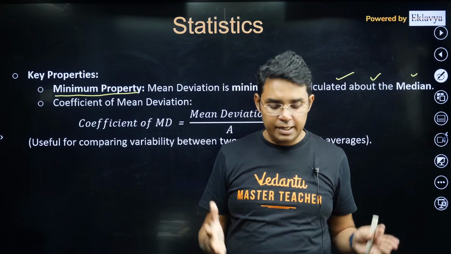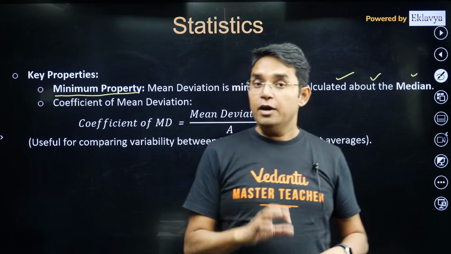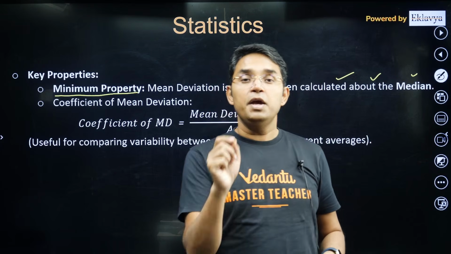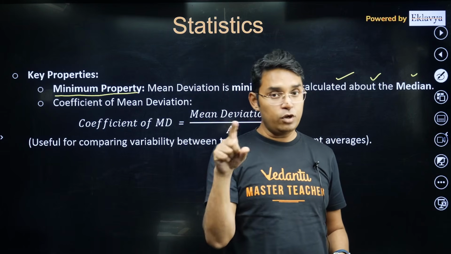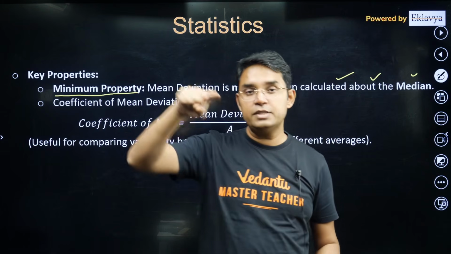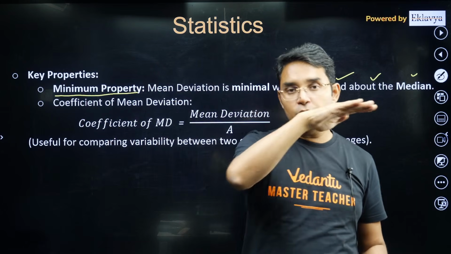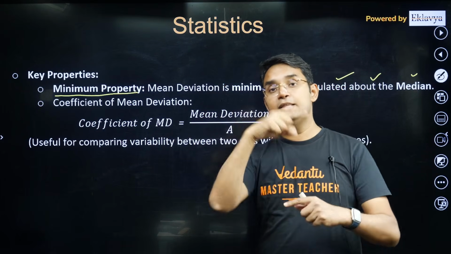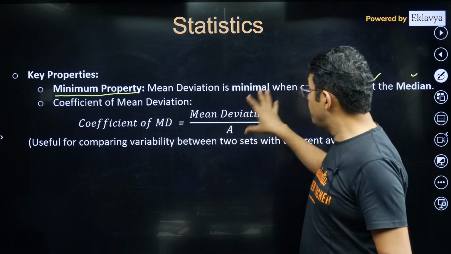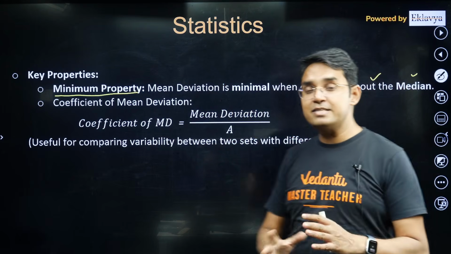What is the reason for that? The reason is the same which I explained to you in the minimum area concept in my previous session. If you remember, I told you if there is a function that is strictly increasing, and we want to know the minimum area. So this is a similar thing. Please try to connect with that. You will definitely be able to understand why the minimum is coming when it is taken about the median.